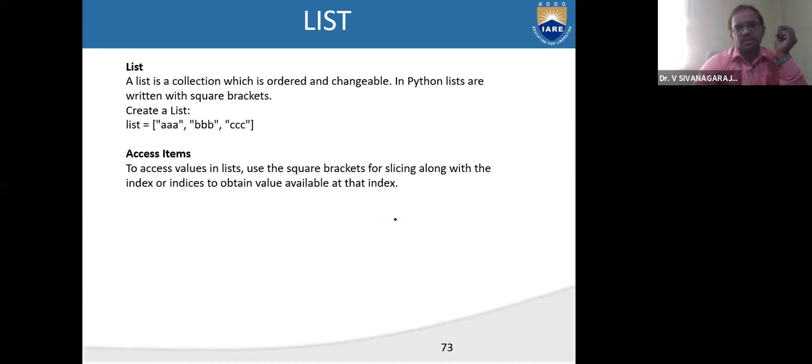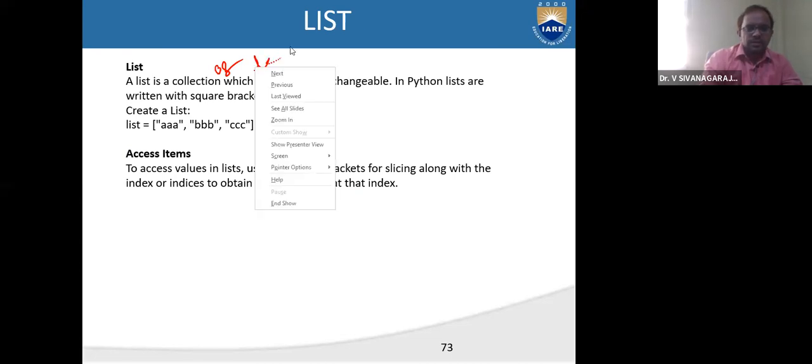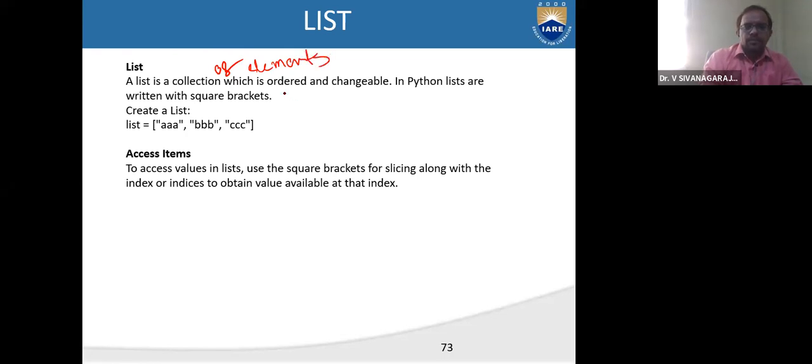It is a collection of objects or elements which are ordered, of course, and changeable. You can modify them, right?